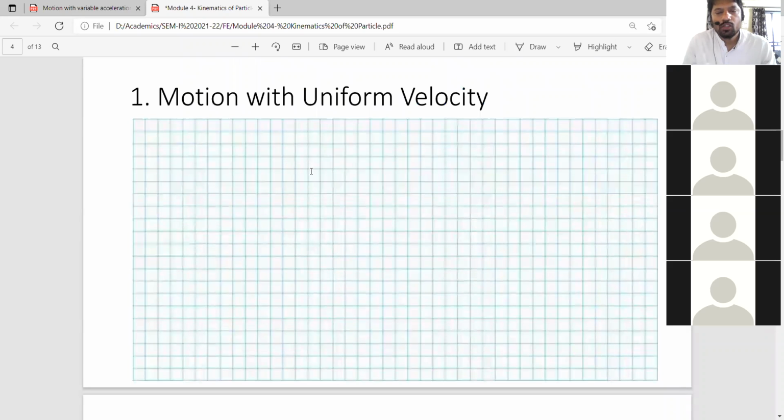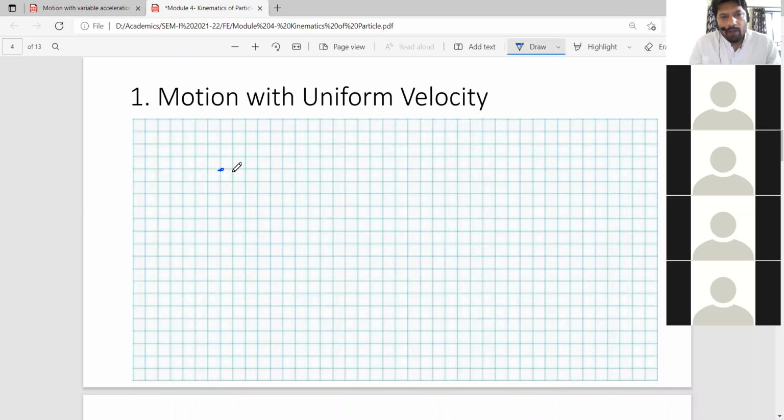Okay, so say this is the ground on which your vehicle is moving, right? So suppose your vehicle is here at this point. Okay.